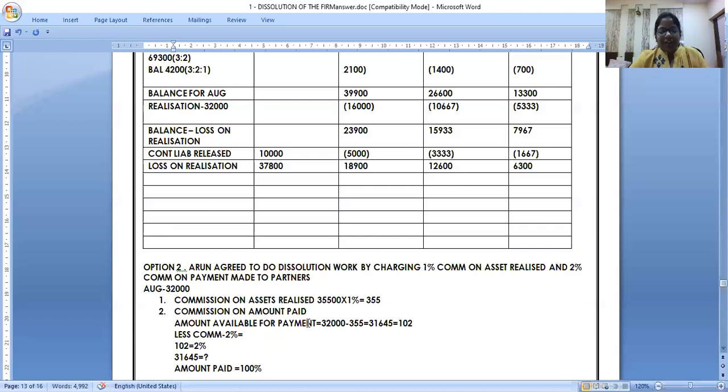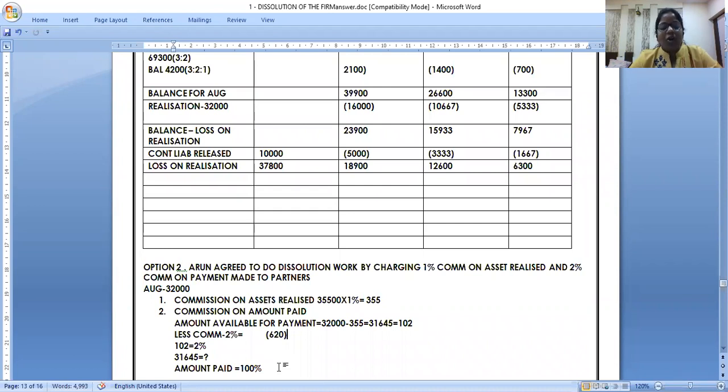102 commission is 2. So 31,645, it is 2%. Cross multiply and you get the answer. How much are you getting as the answer for commission? Calculate and tell me. How much? 620. Yes. So 620 you will give as commission.